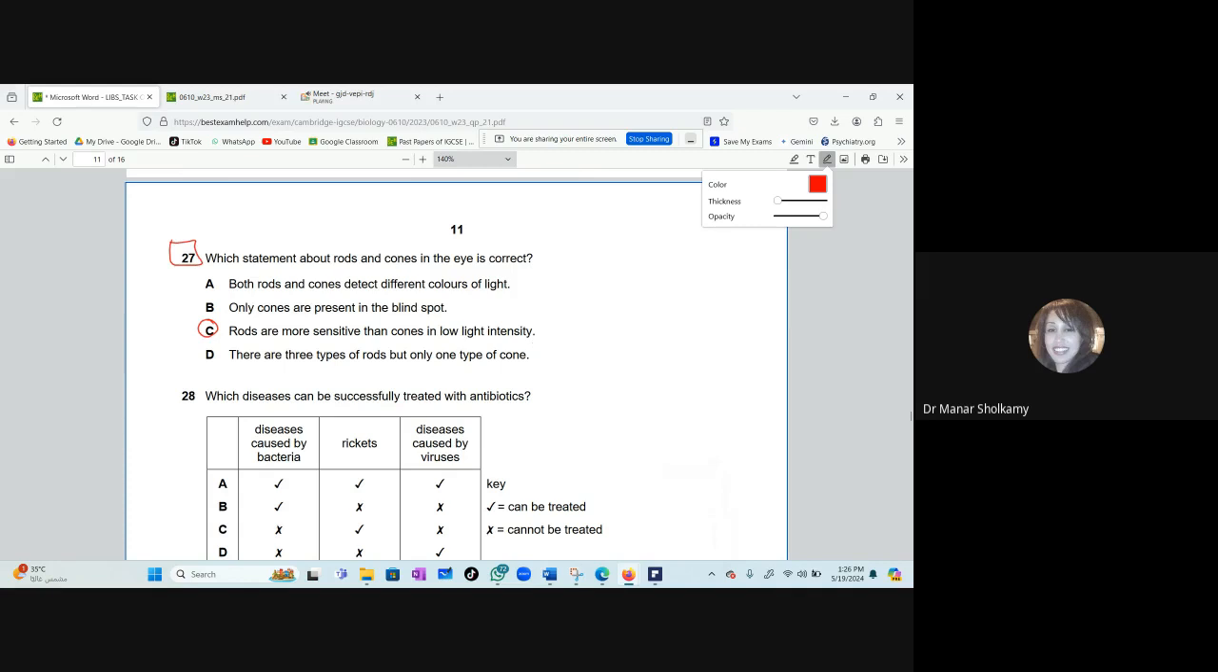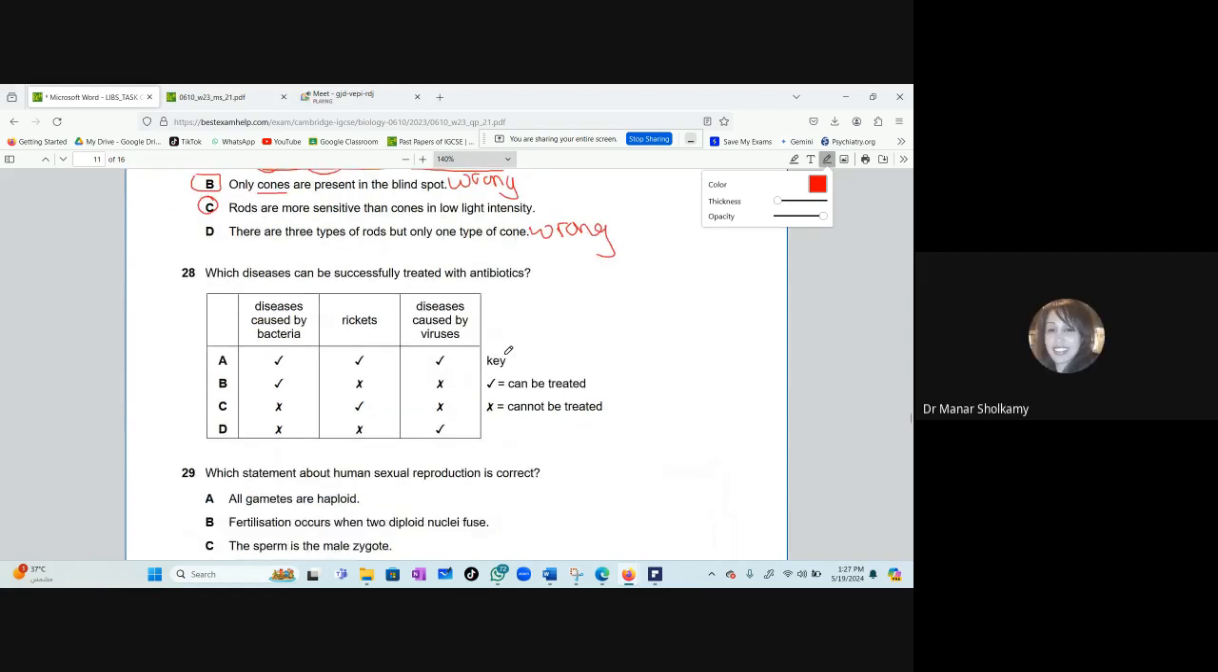Now, this is a nice question. It will help us revise this part. Both rods and cones detect different colors of light. This is not true. Rods for dim light and cones for bright light. Only cones are present in the blind spot. Why is B wrong? Are there any light sensitive cells in the blind spot? No. Okay. D, there are 3 types of rods, but only 1 type of cone. Why is D wrong? Because cones are the ones that have 3 types, the ones that detect color. Yes, you are right.